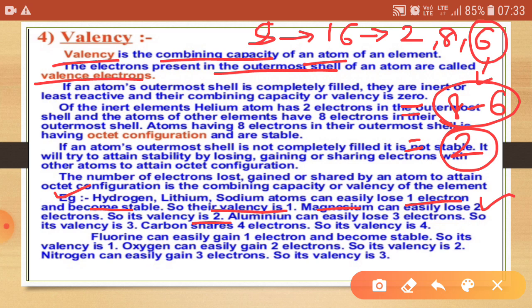Basically, if the outermost electrons are greater than 4, then we can calculate the valency by 8 minus outermost electrons. We can calculate the valency by this rule for non-metals, and sulfur's valency will be equal to 2 according to this rule.